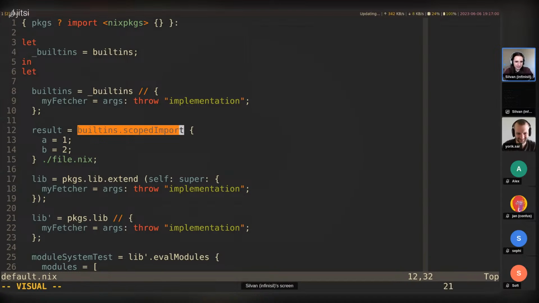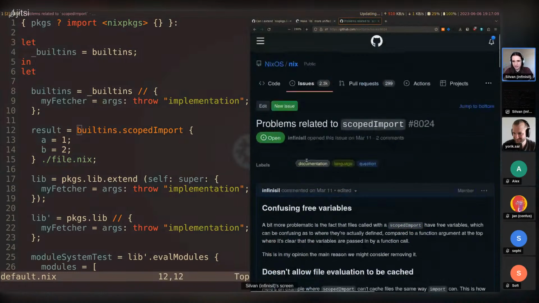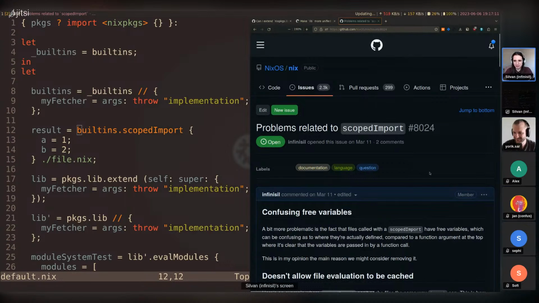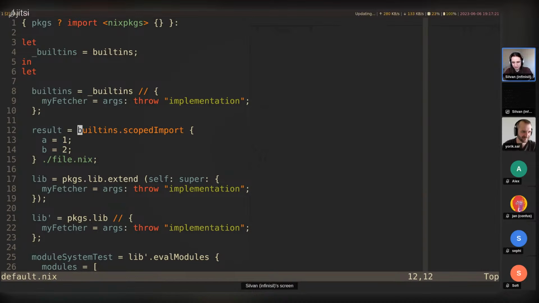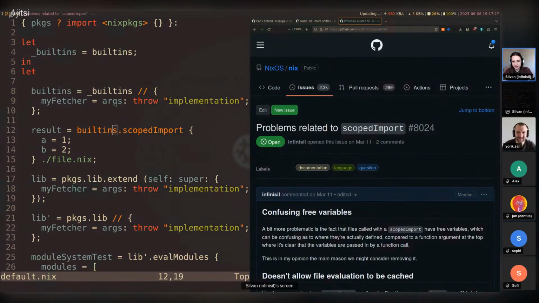But it is there, and well, yeah, no, not sure. Maybe it should be removed. But maybe if you have any use cases, please mention them in this next issue here so we can collect them. All right, but so this is, don't do this. However, another way to add things to built-ins is using Nix plugins.